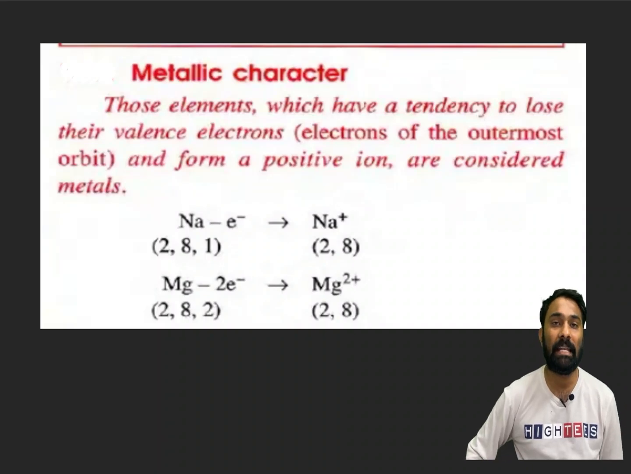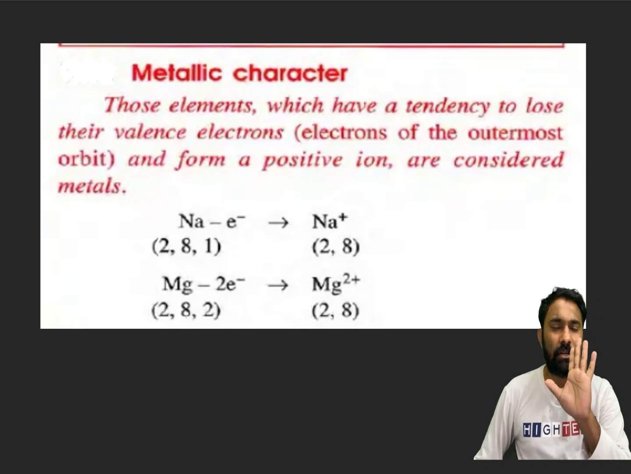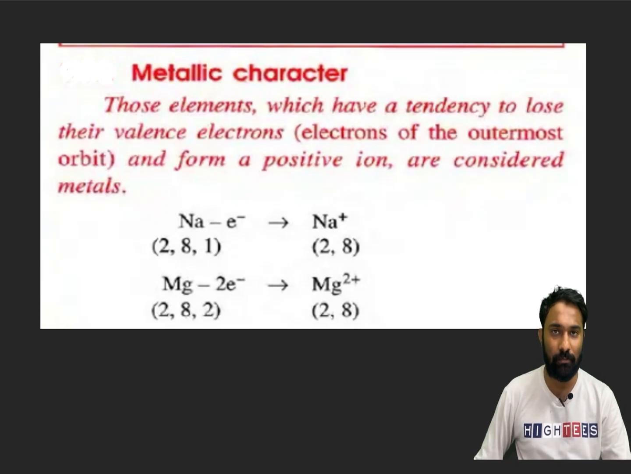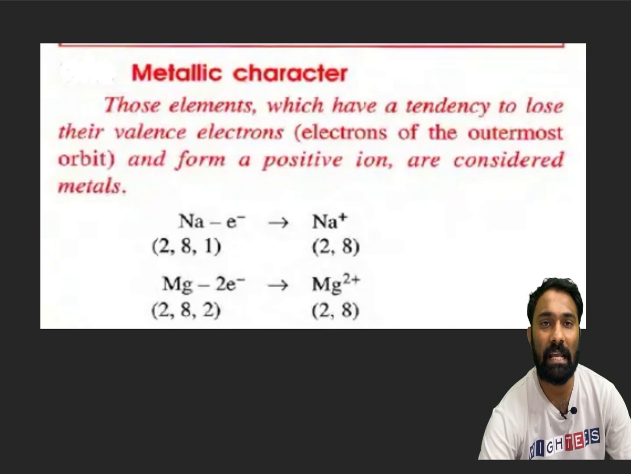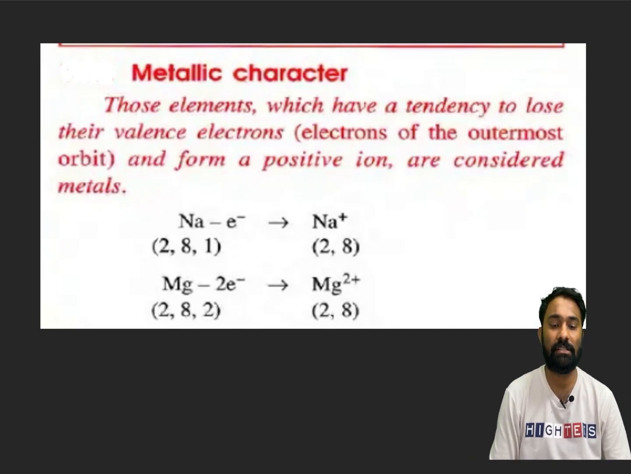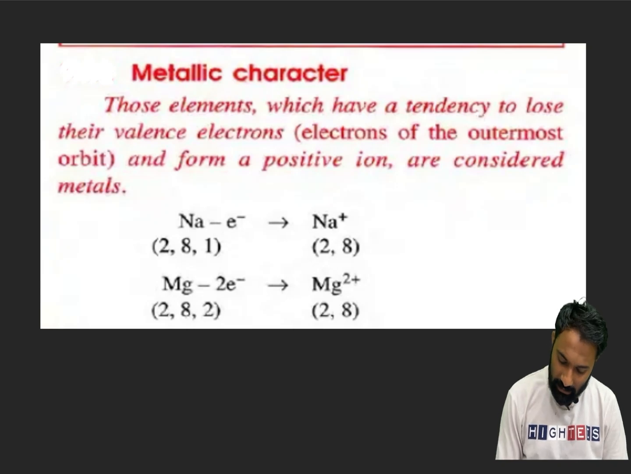Now we'll see metallic character. What is metallic character? Only one thing you have to remember: if any element is ready to lose electrons, it behaves as metallic in nature. So which one is ready to lose electrons and which one is ready to gain electrons? Elements which have a tendency to lose their valency electrons of the outermost orbit and form positive ions are considered metals.